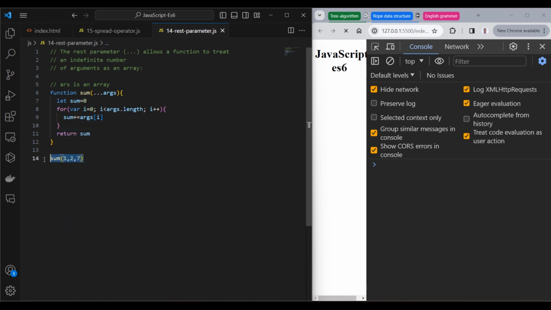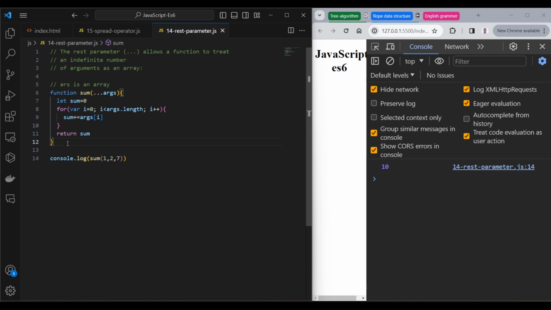Let's console this function. Here we're getting 10. Okay, getting 10. It means we are making the sum of this sequence 2, 3, and 7, which equals 10.